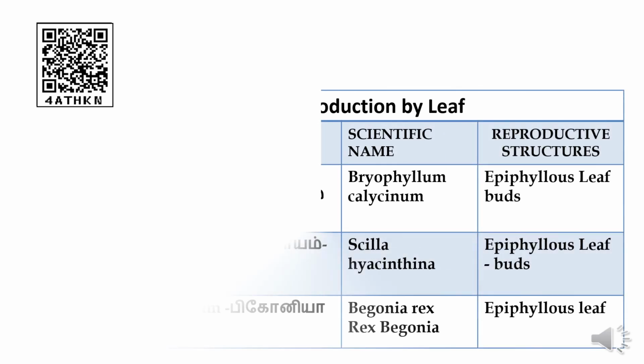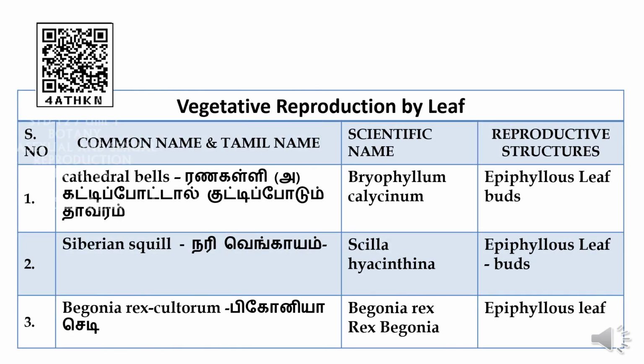Vegetative reproduction by leaf. Bryophyllum calycinum, it is reproducing by epiphyllous leaf buds. In the same way Scilla hyacinthina, it is also reproducing by epiphyllous leaf buds. Epiphyllous leaf buds are also found in Begonia rex cultorum or rex begonia.